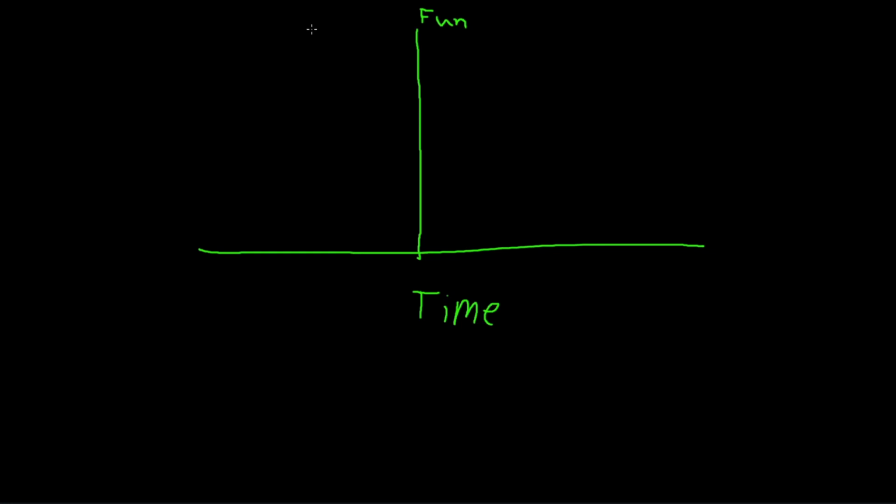With the equation that we had before, we can get a parabola. Now this makes sense because the origin is the time that we start gaming. And once we start gaming, fun goes up exponentially.